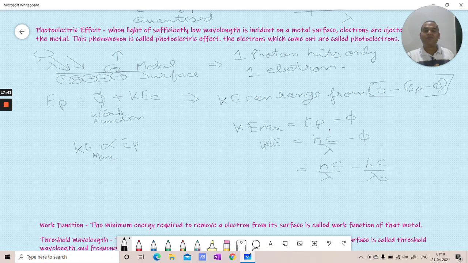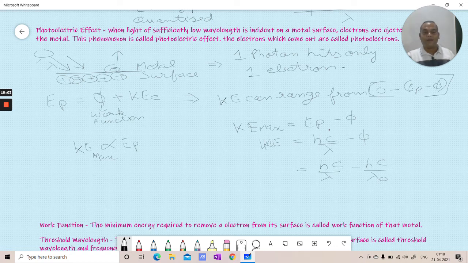This minimum amount of energy is phi. So this minimum energy corresponds to a maximum wavelength, which is called the threshold wavelength.